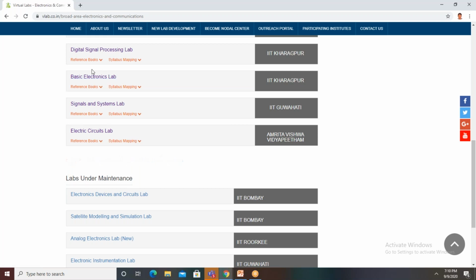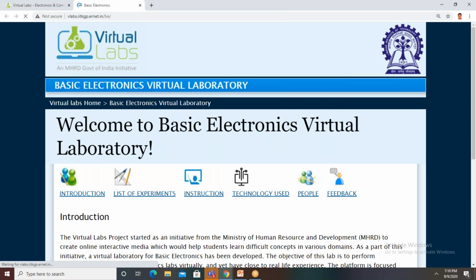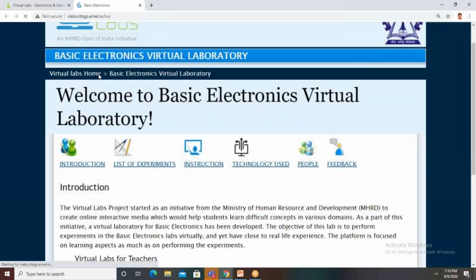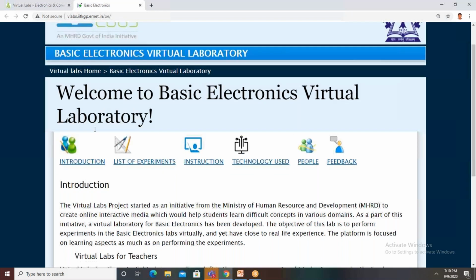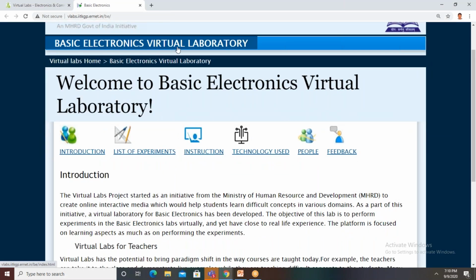This is the main window. This is the introduction to this lab, the list of experiments and instructions, the technology used to make all these experiments, the people who developed this laboratory, and some feedback.